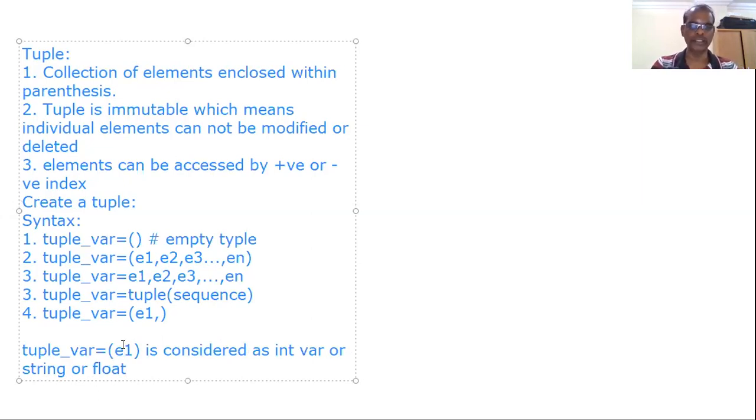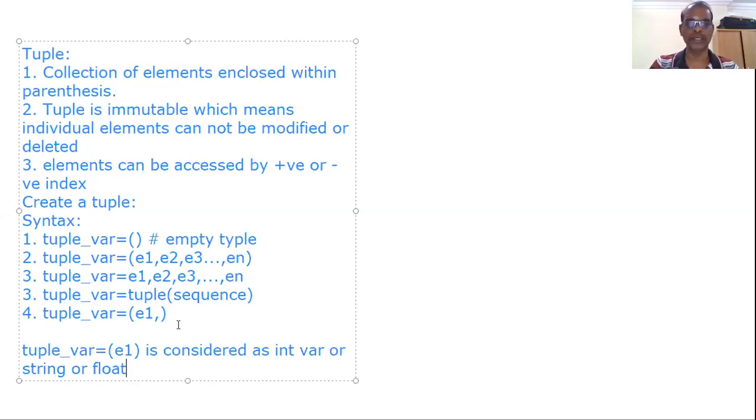If E1 is 10, it is not a tuple variable, it will be considered as an integer variable. If E1 is a string, it will be considered a string variable. So tuple variable equal to E1, comma. If you want to give a single element in the tuple, the single element should be followed by a comma.